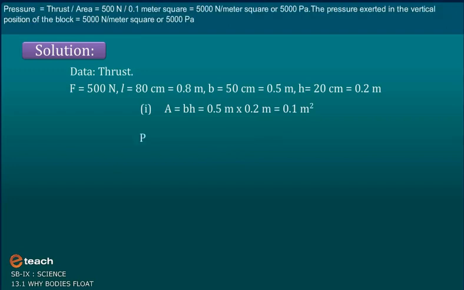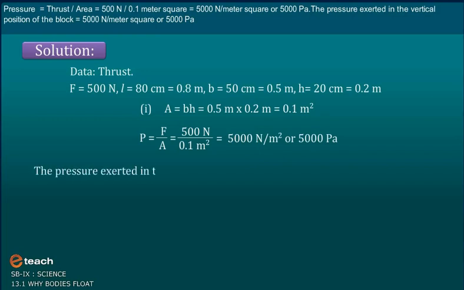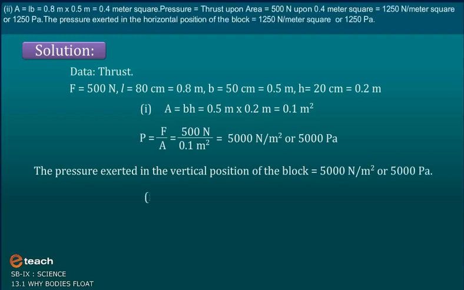Now pressure is equal to thrust upon area, is equal to 500 Newton upon 0.1 meter square, which is 5000 Newton per meter square or 5000 Pascal. The pressure exerted in the vertical position of the block is equal to 5000 Newton per meter square or 5000 Pascal.